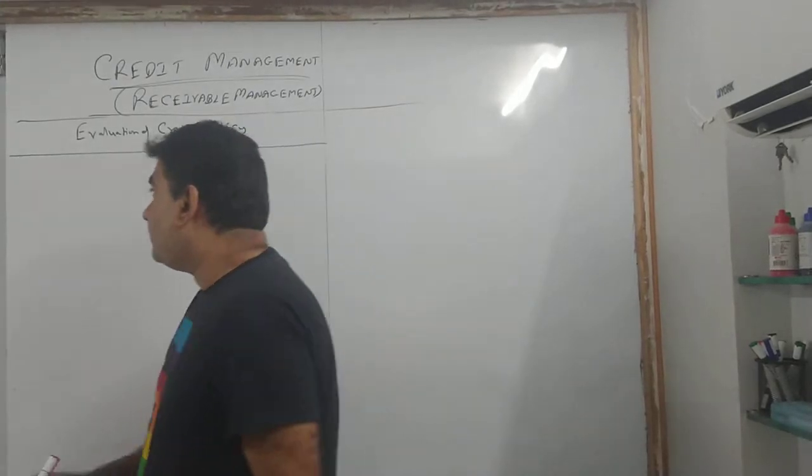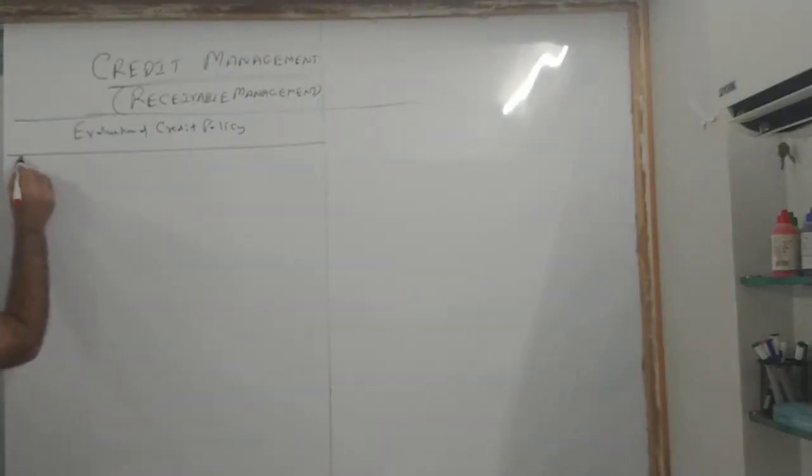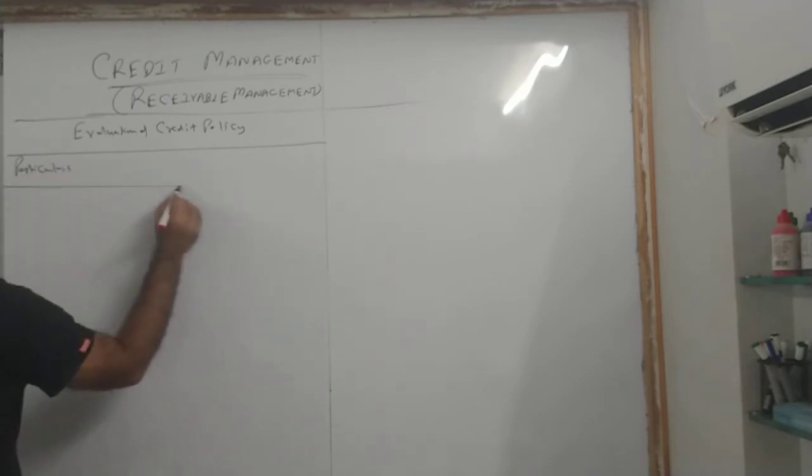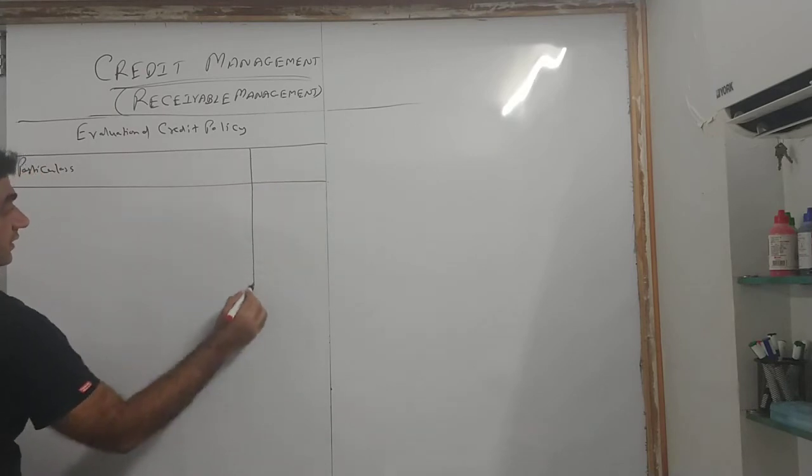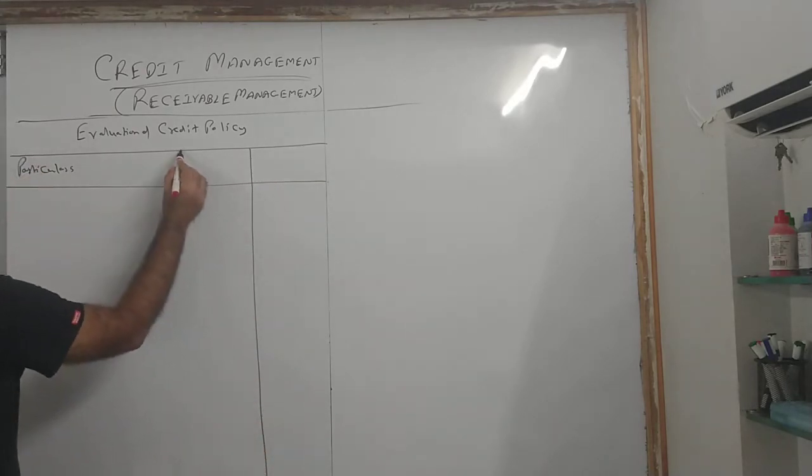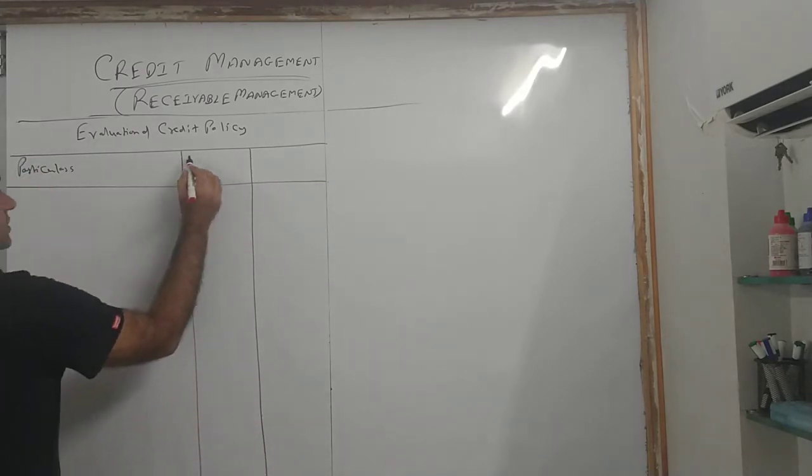Okay? So your format will be particulars and 2 columns of amounts.